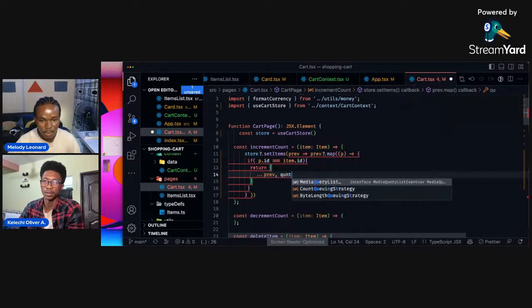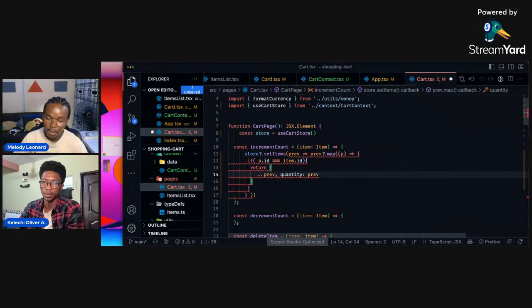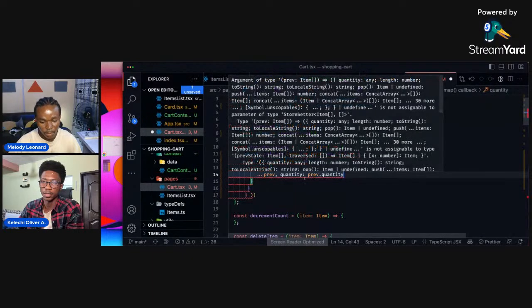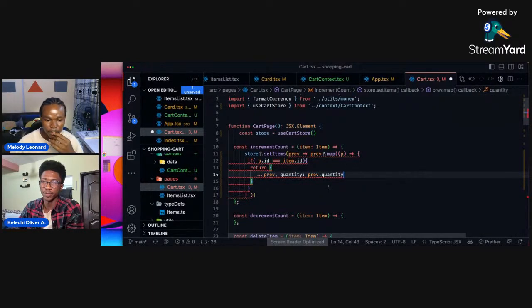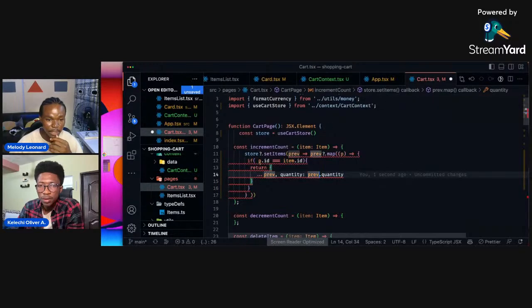Quantity is going to be whatever the previous value's quantity is, p dot quantity, else p dot quantity.